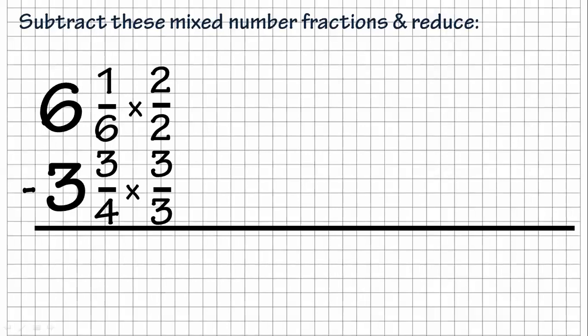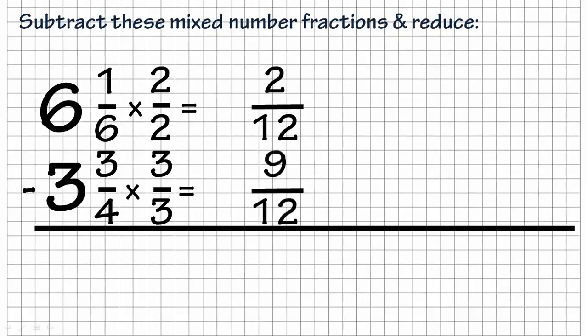We're going to, again, follow the same pattern every single time. The first thing we have to do is get a common denominator. Then we can borrow after that. So as we look at this, that's going to be 2/12. And then on the bottom, that's going to be 9/12. And I bring over my 6 and I bring over my 3. And now we see, yes, I do need to borrow.